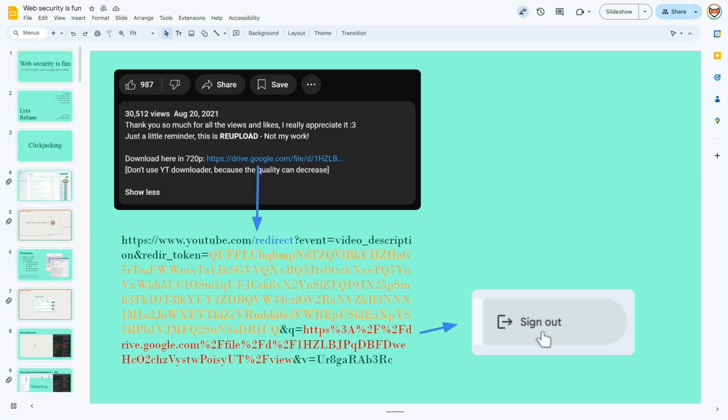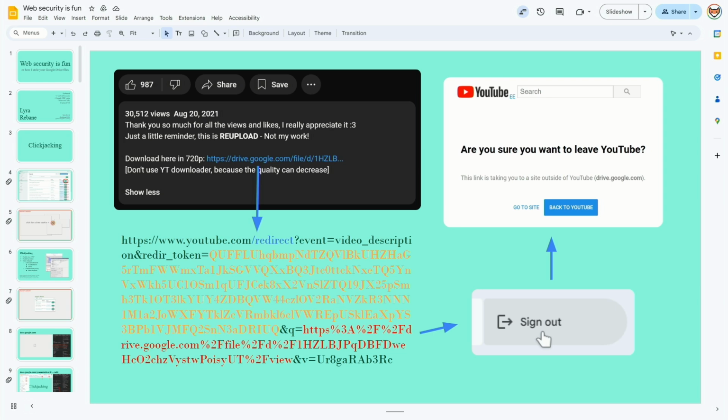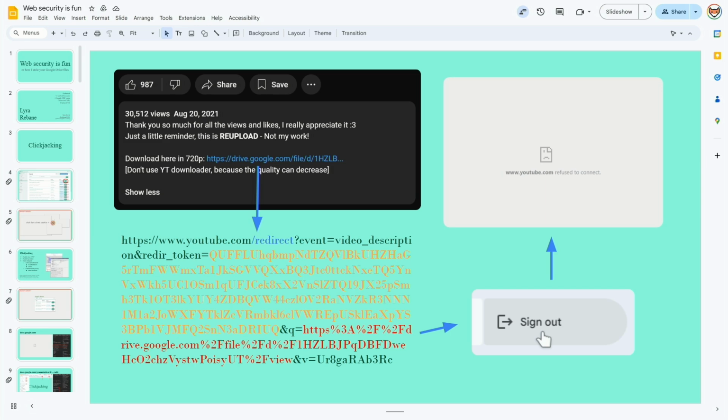So unfortunately, that means that redirect URL it goes through is tied to your current login session. So if you go to some other account, instead of getting the redirect directly, you will get this screen where you have to click through the Go to Site button, which is kind of hard to convince people to do. And even worse for us, that page with those buttons also has those clickjacking protections, so we cannot use that. OK, where else could we look for an open redirect?